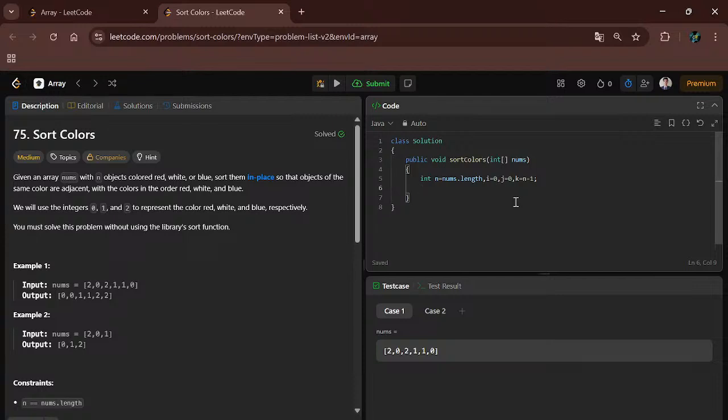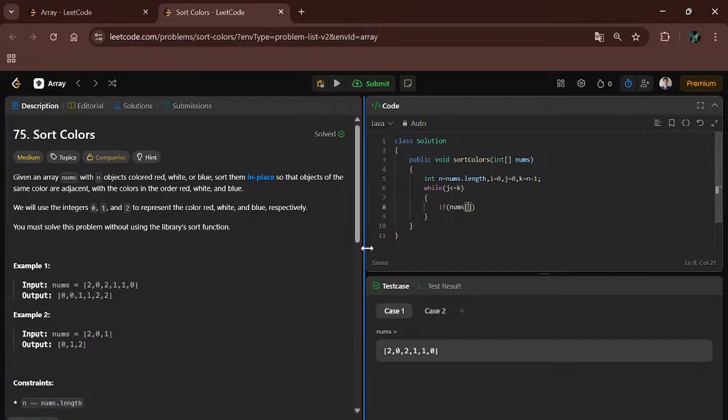Now simply we will use the while loop. While j is less than or equal to k, in this while loop we will put conditions on nums of j. Here there are only 3 numbers as red, white, and blue. Red is 0, white is 1, and blue is 2. We are taking pointer i as 0, j as 1, and k as 2.